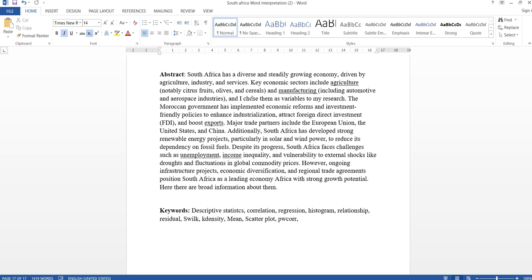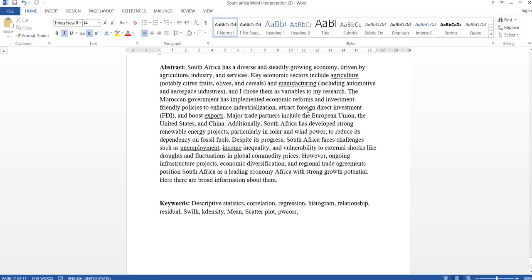The South African government has implemented economic reforms and investment-friendly policies to enhance industrialization and attract foreign direct investment. However, ongoing infrastructure projects, economic diversification, and regional trade agreements position South Africa as a leading economy in Africa with strong growth potential. Here there is information about both of them, we already looked through them.